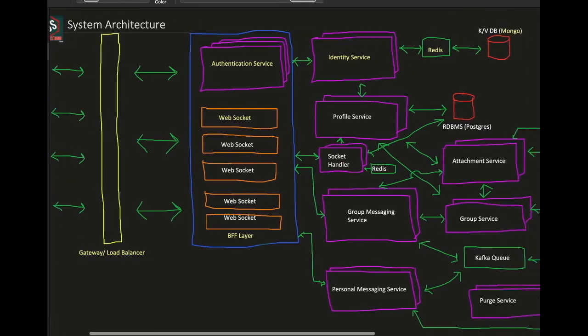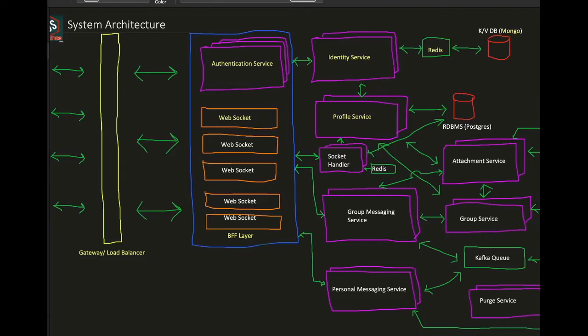Now after identity service, I have created a profile service. Profile service is basically a service which will store user information such as name and statuses, the text status which is there on the profile, which has a history as well, and the user profile image and the name which should be shown to the user. So for this profile service we are using RDBMS.